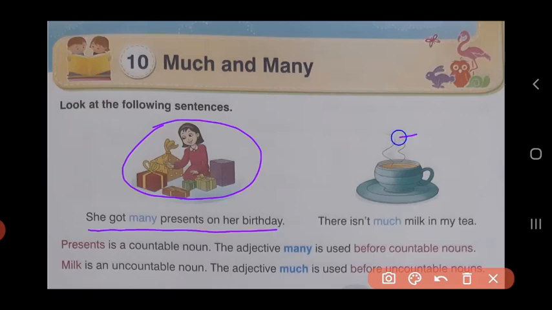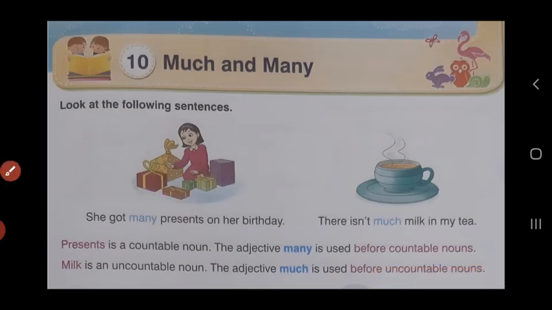In the second picture, there is a cup of tea. And the sentence is, there isn't much milk in my tea. Now, if you see the words that are shown to you, there are two differences in the picture. Many and much.